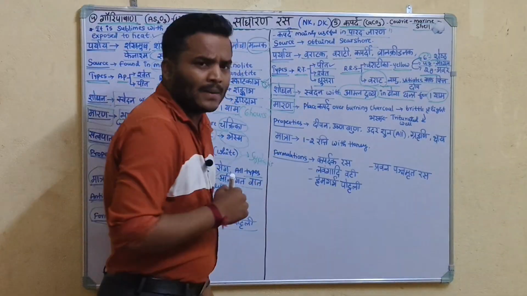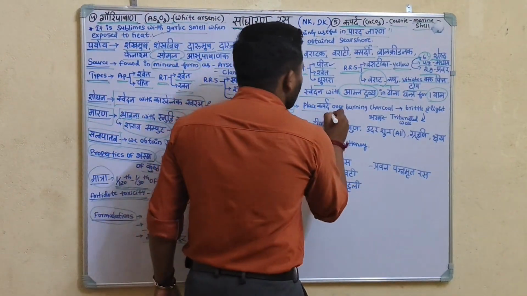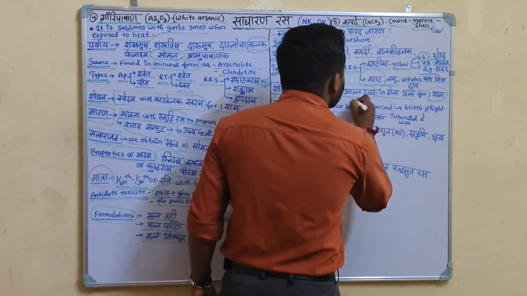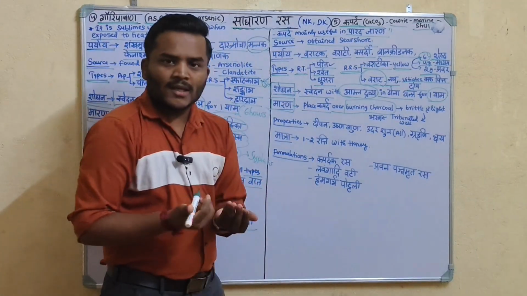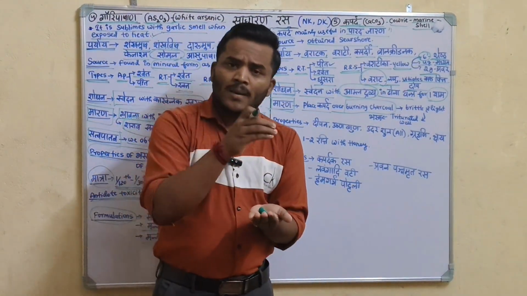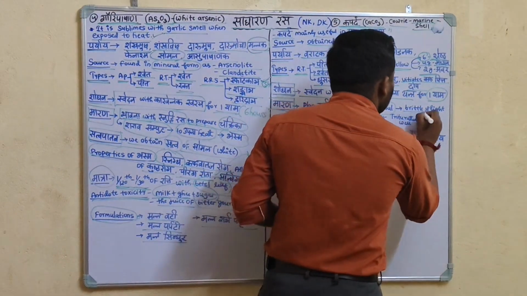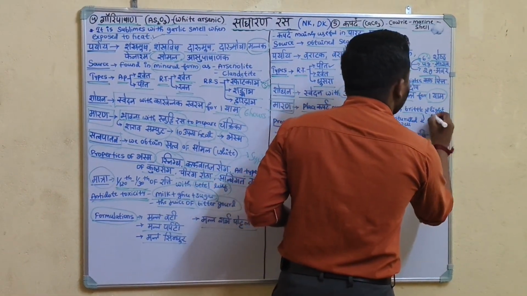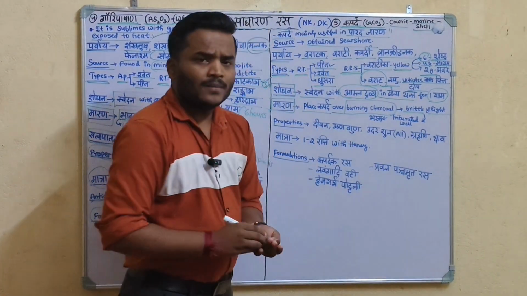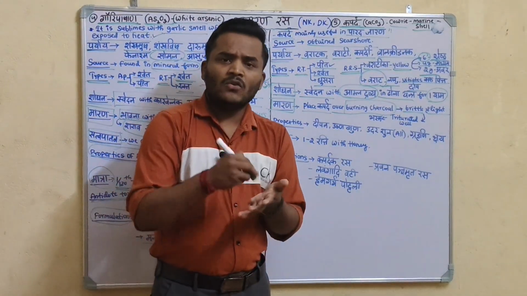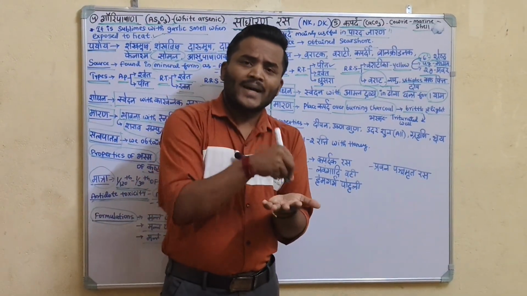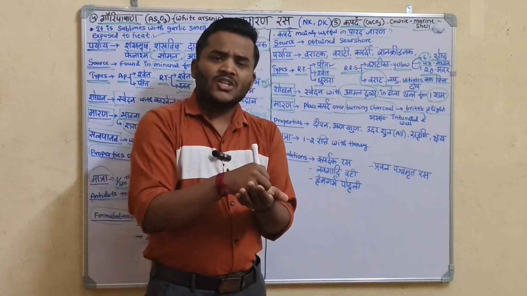Marana of the Kaparda: place Kaparda over the burning charcoal. Then it becomes brittle and light, due to the action of heat.